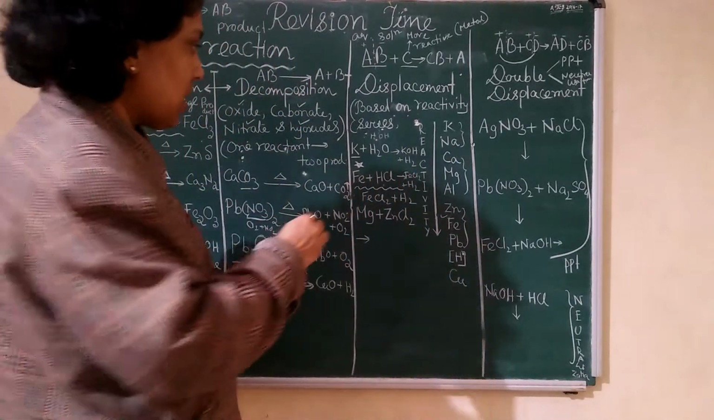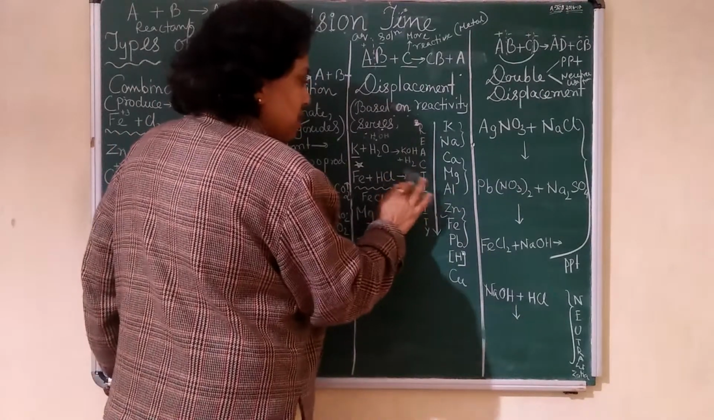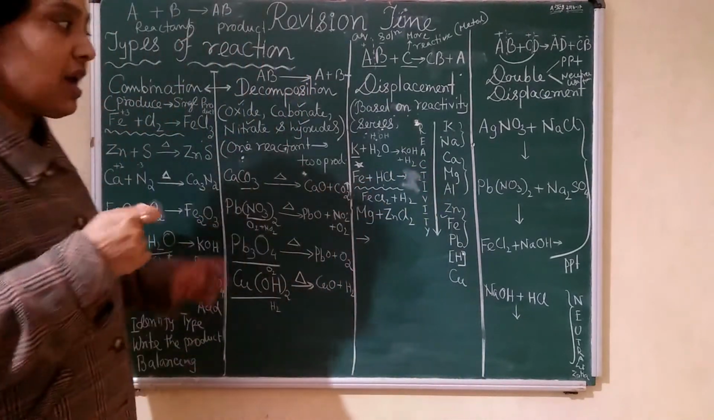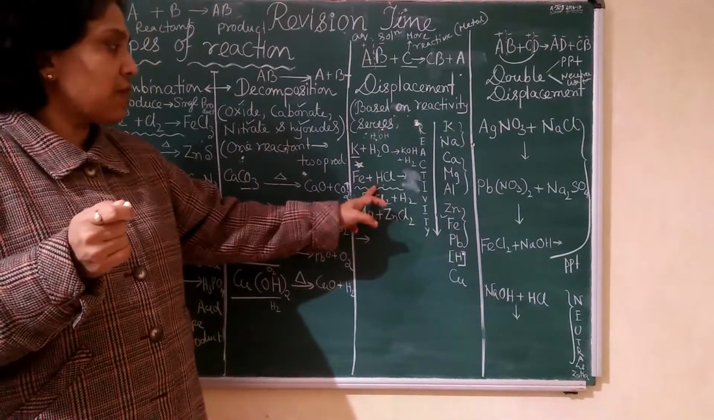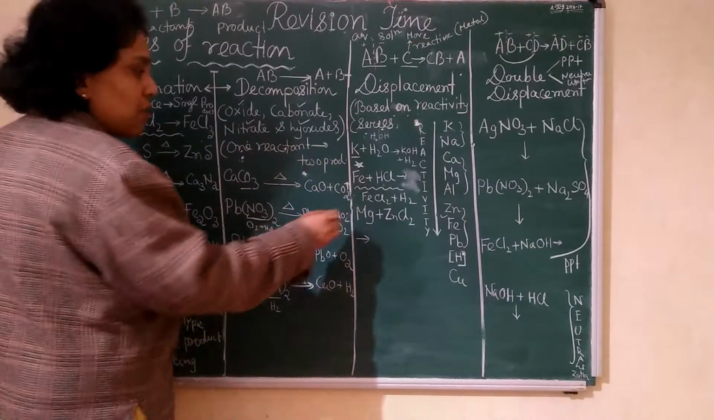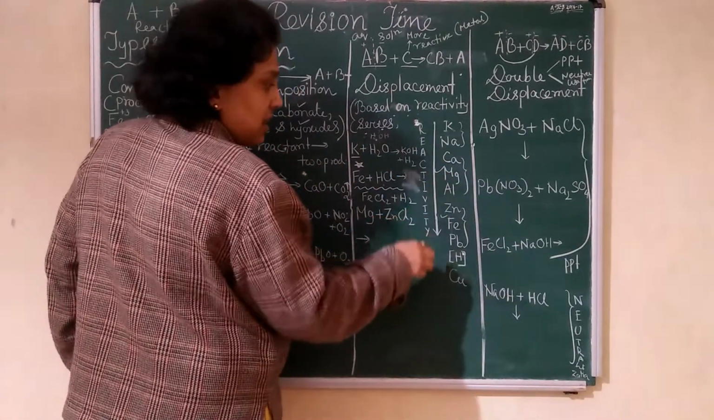FeCl2 plus H2. Oh, I have already written. Okay. FeCl2. And here, underline why I have done in displacement. This is plus 2 state. Then the same way, magnesium. What magnesium? Magnesium is here, and Zn is down.